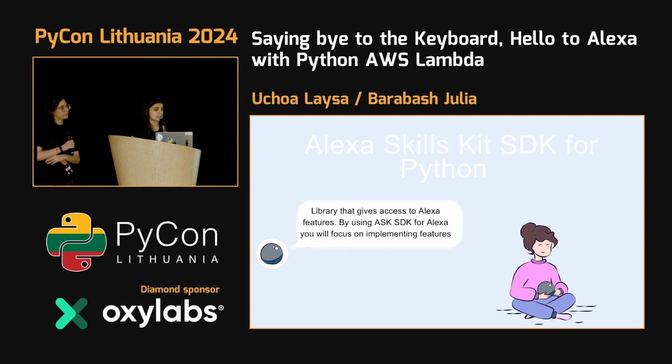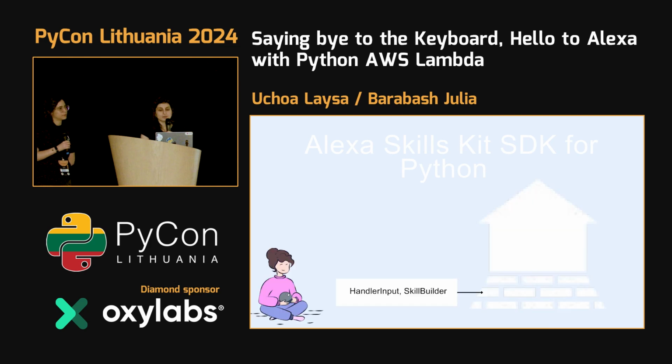For building this, we can basically use the Alexa Skills Kit SDK, where we have some building blocks so that we can just focus on the implementation. If we think about how it will look, we have our foundation, handler input and skill builder.